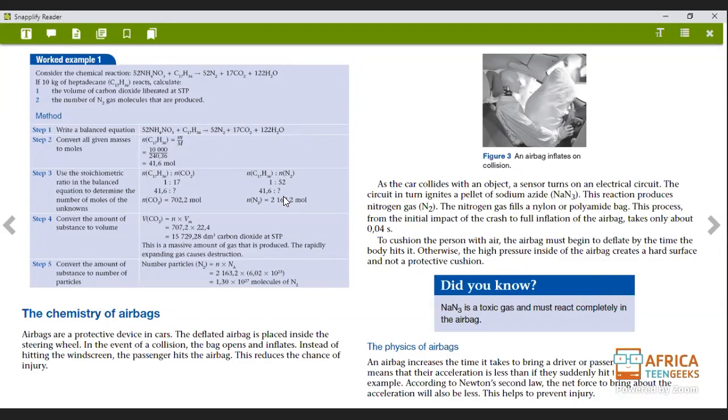After that, you're going to do the same with the nitrogen gas, okay? The number of particles, they're looking for the number of N2 gas molecules that are produced. So in that case, number of particles uses Avogadro's number. Remember in the beginning of the unit, we worked with Avogadro. So with the Avogadro, it's 6.02 times 10 to the power of 23. And we multiply that by the number of moles. And this is going to be the molecules of nitrogen gas, okay? I hope that everybody understood that, okay?